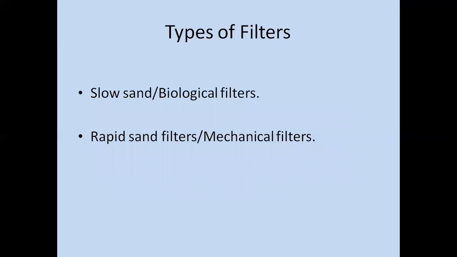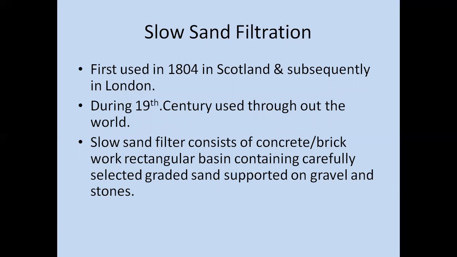For filtration, there are two types of filters. The first one is slow sand filters, also known as biological filters, and the second one is rapid sand filters, also known as mechanical filters. Slow sand filtration was first used in 1804 in Scotland and subsequently in London. During the 19th century, it was used throughout the world. Slow sand filters consist of a concrete brickwork rectangular basin containing carefully selected graded sand supported on gravel and stones.